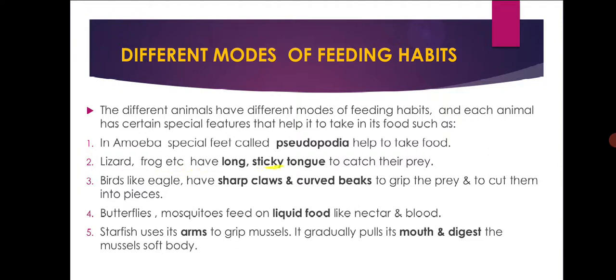Similarly, lizard and frog have a long sticky tongue to catch their prey. Birds like eagle have sharp claws and curved beaks to grip the prey and then to cut them into pieces. Butterflies and mosquitoes feed on liquid food like nectar and blood. Starfishes use arms to grip the mussels. It gradually pulls out the mouth and digests the soft body of the mussels.